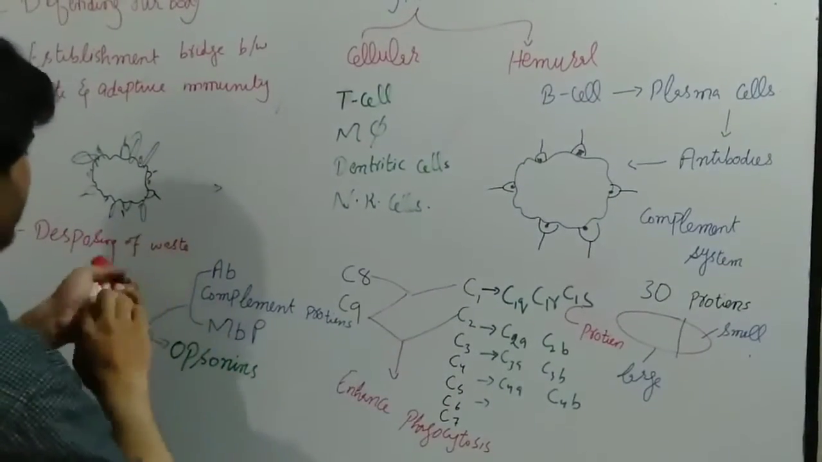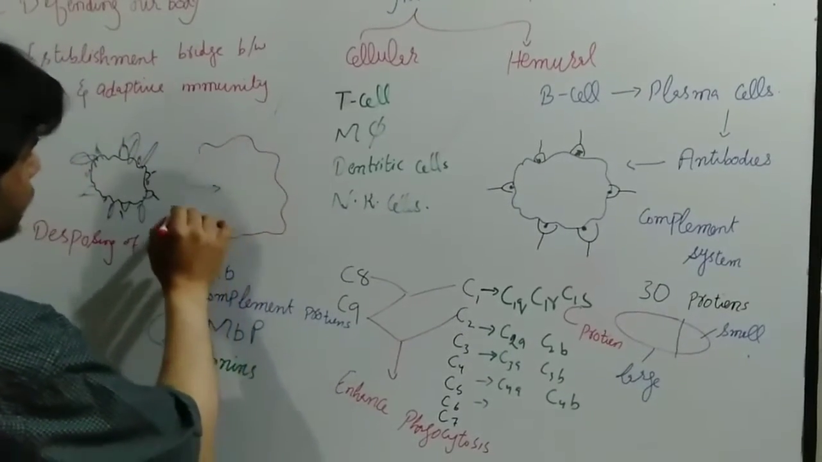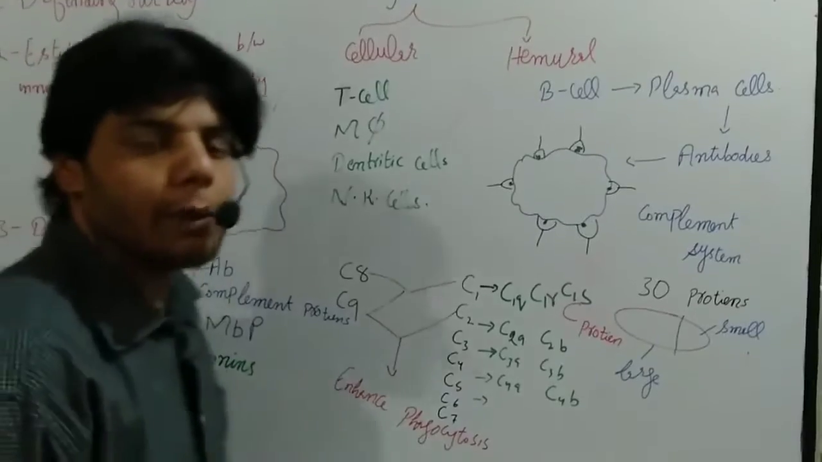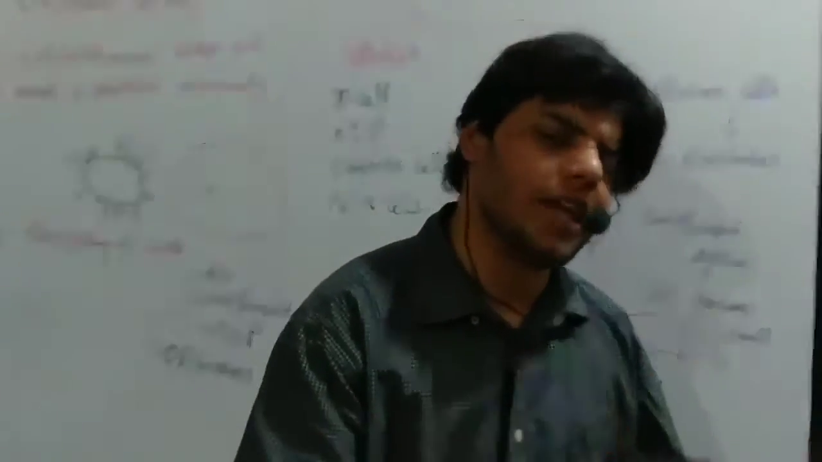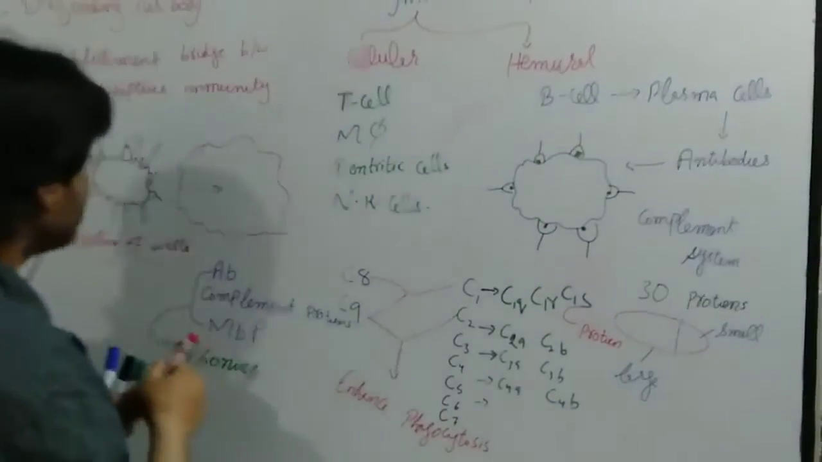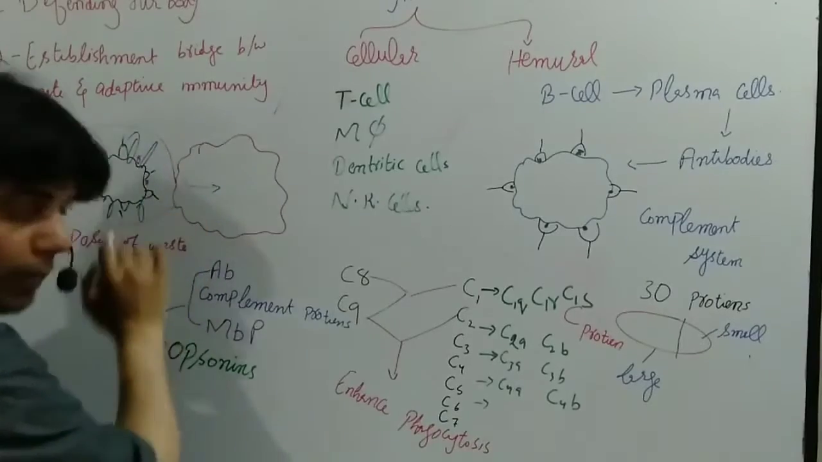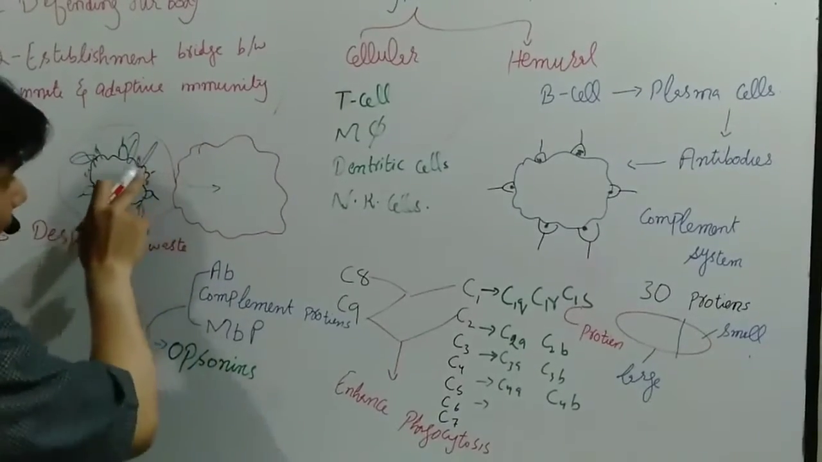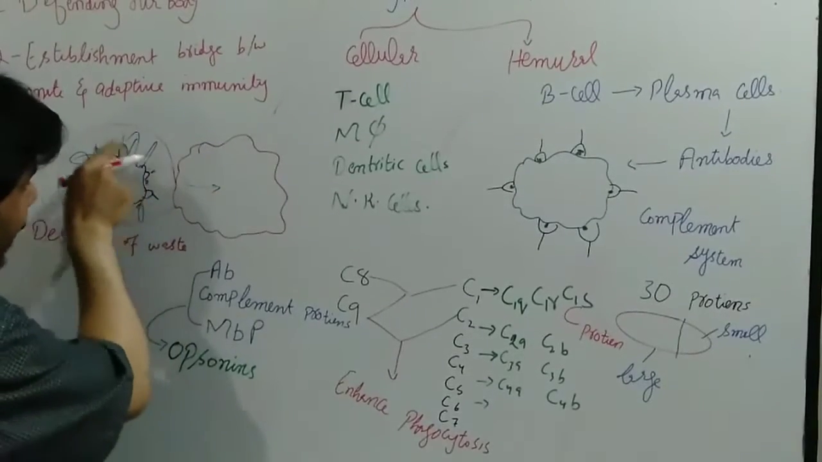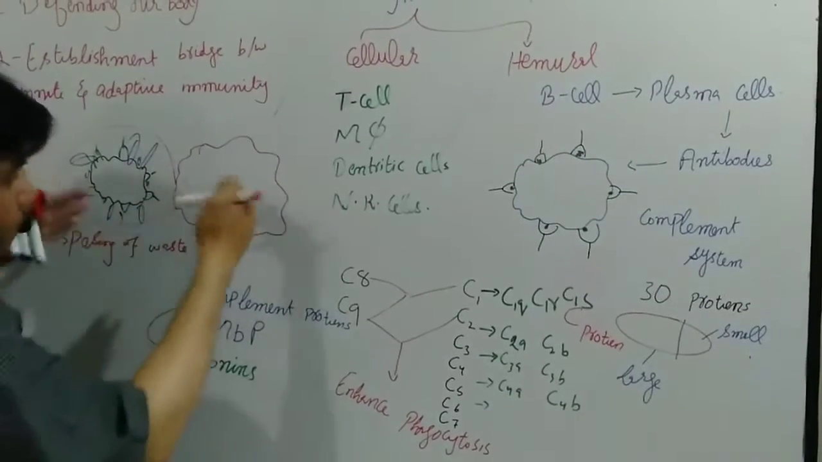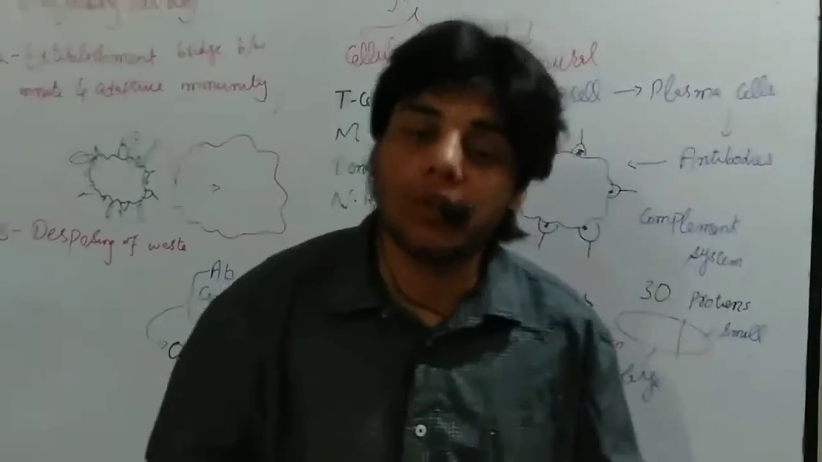So let me draw with the red marker. Let's say this is the phagocyte cell. It may be a neutrophil, monocyte, dendritic cell, or macrophage, any kind of phagocyte cell. Once it is activated, it will engulf it. Okay, so how is the bridge formed? This is the microorganism, this is the phagocyte cell, and these are the opsonins. So opsonins are present in the middle area. That's how the bridge is formed.